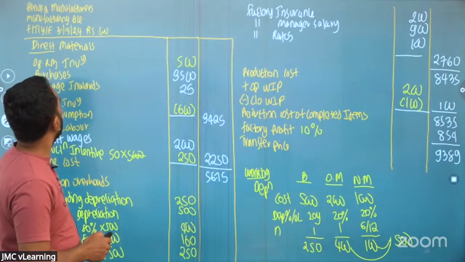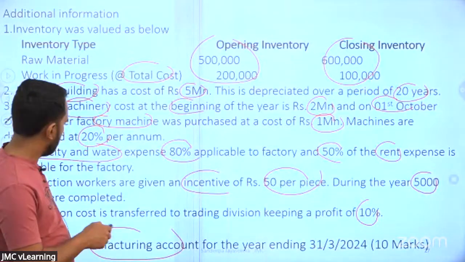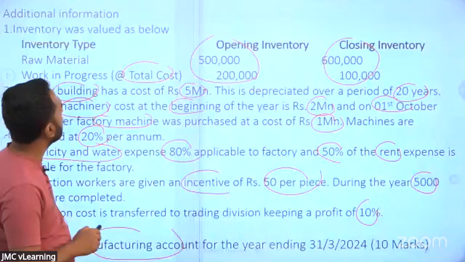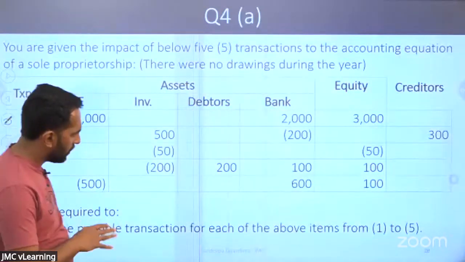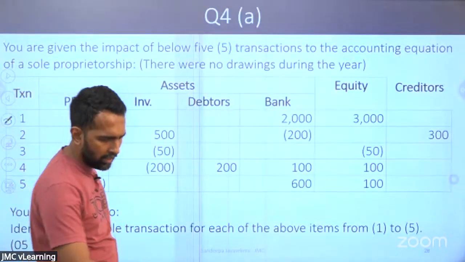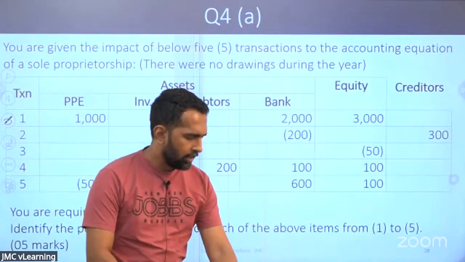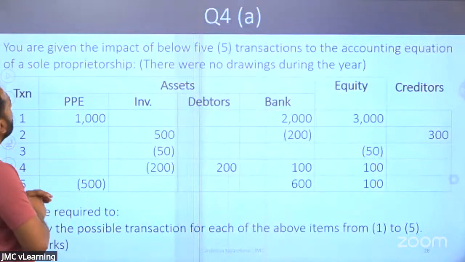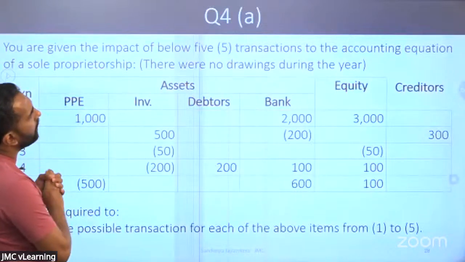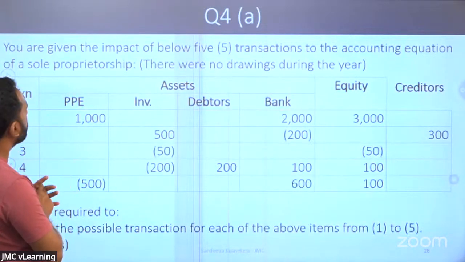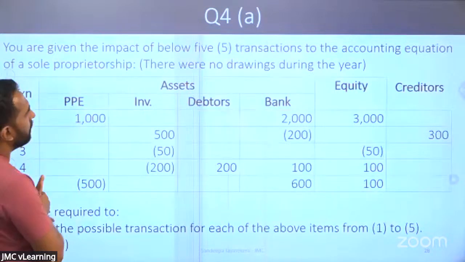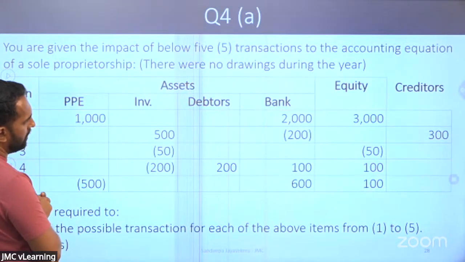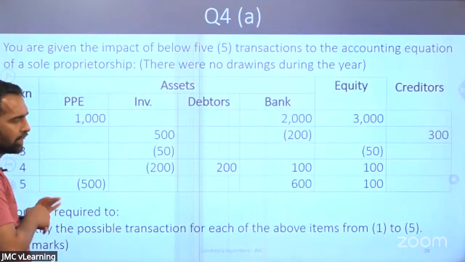Okay, let's move on. We have done the manufacturing account. Right, okay, let's come to this question, a very easy one. You are given the impact of the below 5 transactions on the accounting equation of a sole proprietorship. There were no drawings during the year. Now I'm not going to write these transactions out.